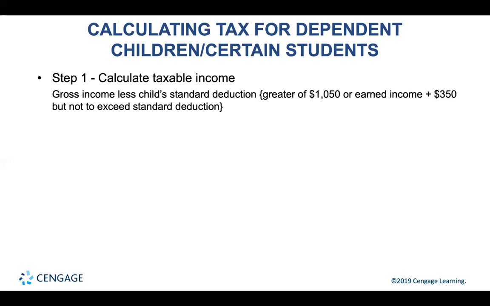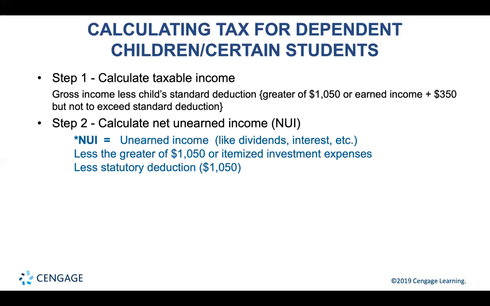Once you have calculated the taxable income, you calculate the net unearned income. Net unearned income is generally defined as unearned income less $2,100. Unearned income is income not derived from wages, salaries, or similar compensation from a trade or business. More generally, unearned income is thought of as investment income, such as interest, dividends, and capital gains.